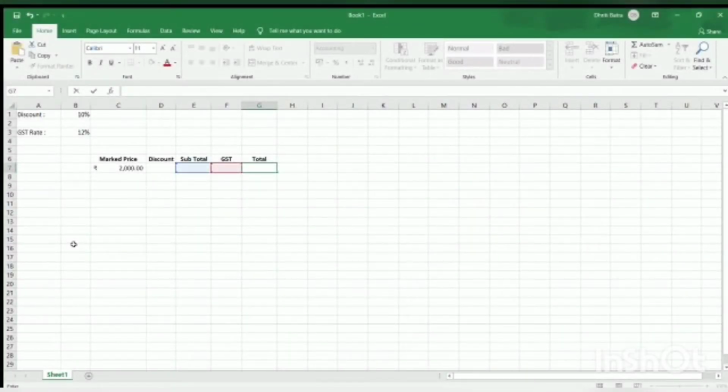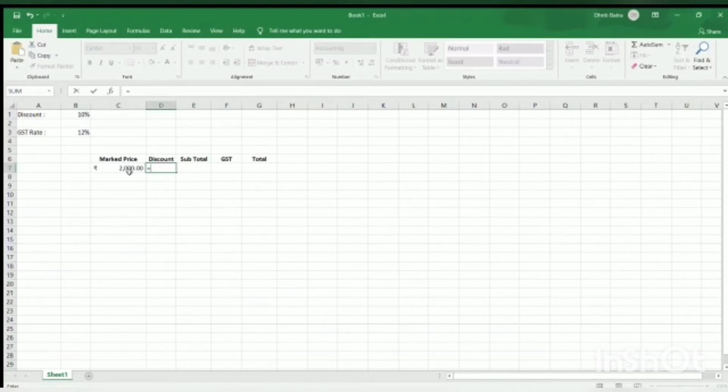Now let us verify this answer on Excel. As you all already know, the marked price on the fan was rupees 2000, the discount rate was 10% and the GST rate was 12%. So let's count the discount first. Whenever we use a formula in Excel, we first put the is equal to sign. Also, instead of using numerical values like 2000 or 10% or 12%, we use their cell names.